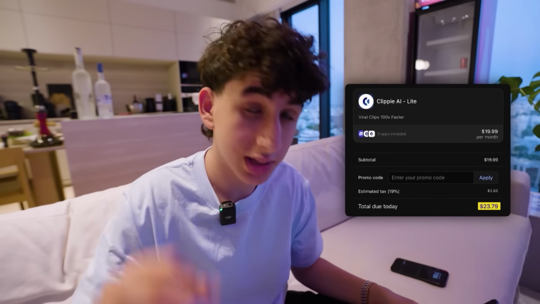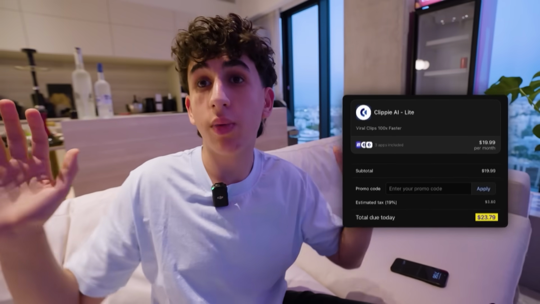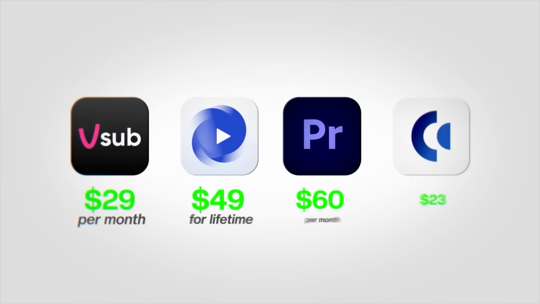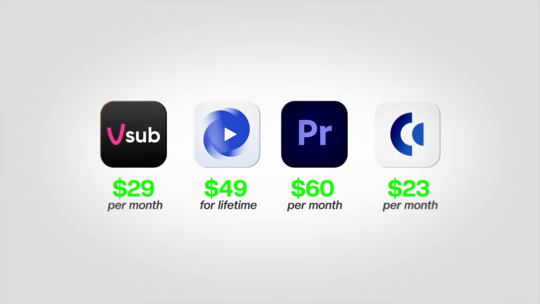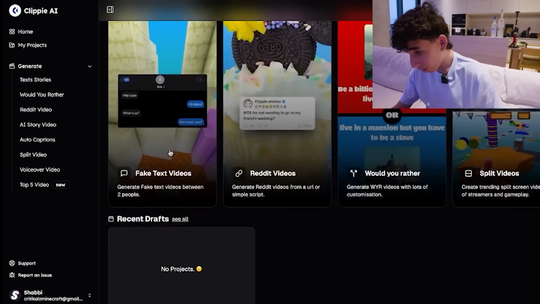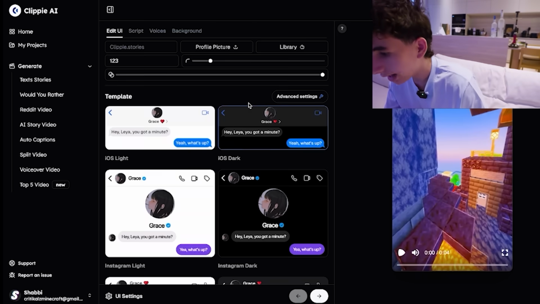To be really honest though, I did have to pay $23 instead of the $19 that was promised on the website. Yes, I'm stingy, but this matters. For context so far, these are the prices on every single editing software that we've had to pay for. Anywho, let's go fake text videos and create this thing.